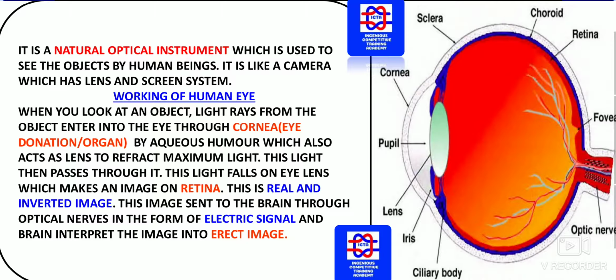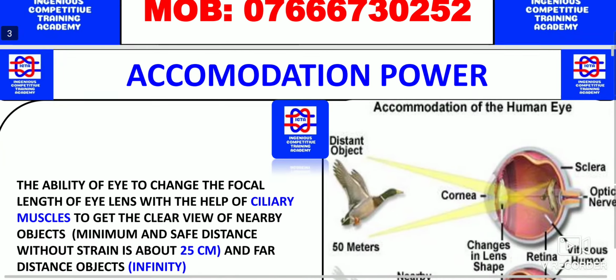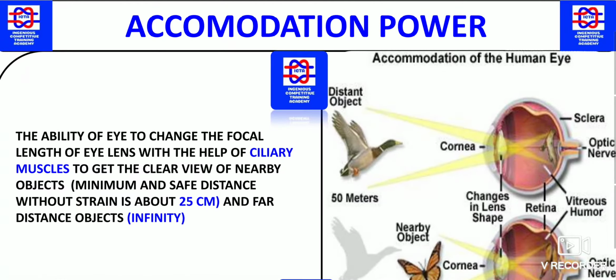This image is sent to the brain through optic nerves in the form of electric signals. So in which form? Through the optic nerve, it will be sent in electrical signal form, and the brain interprets the image into an erect image. Then the brain interprets it as an erect image. So these are the few important things you have to remember.